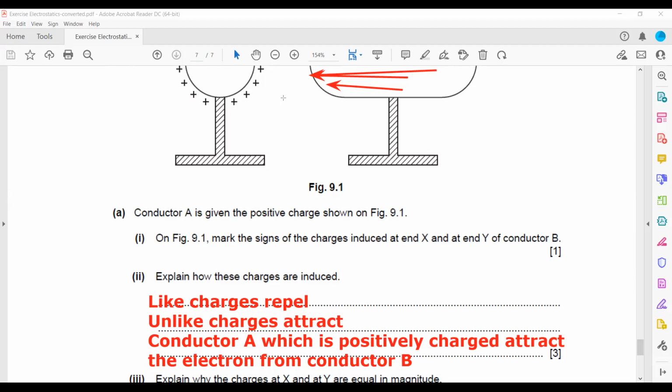So the majority of electrons are here, that's why negative charge, and few electrons are on the right hand side, so net positive charge.